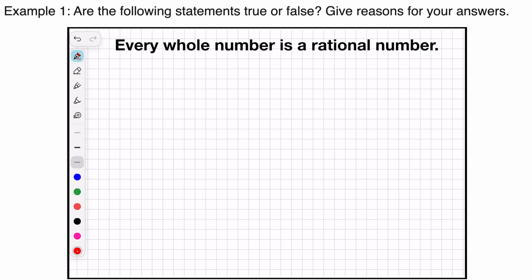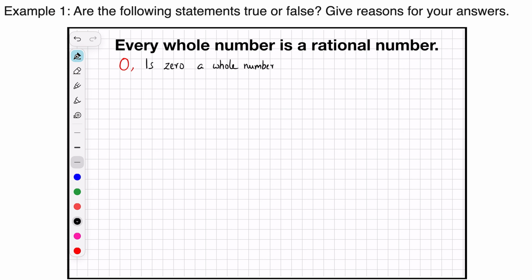That's the question. The question we have to understand is that if you pick any whole number from the collection of all the whole numbers, will it be a rational number? So to understand how to answer this question, we can actually use some examples and try to check whether the statement is correct or not. And basically, if we have to prove something is wrong, all we need is one single example.